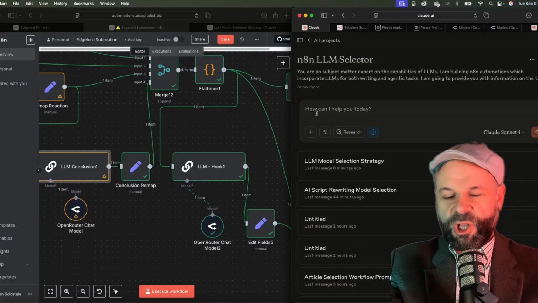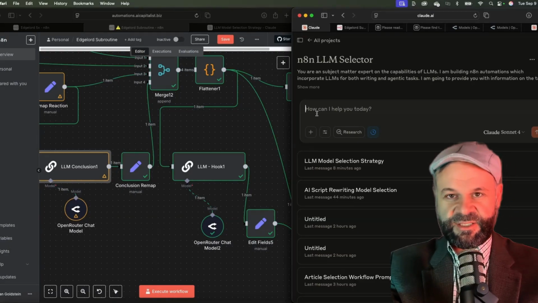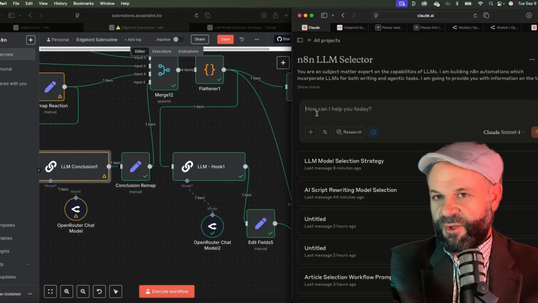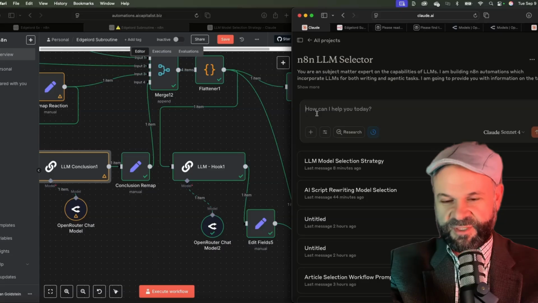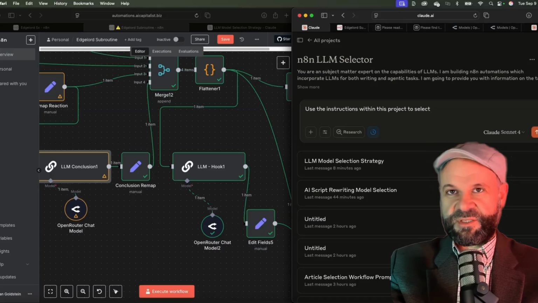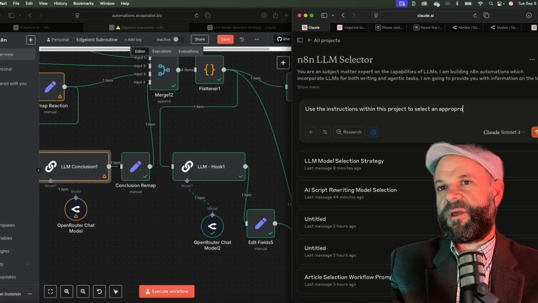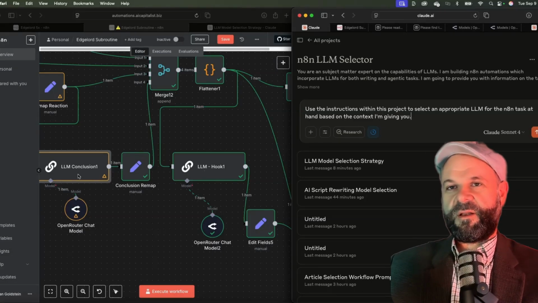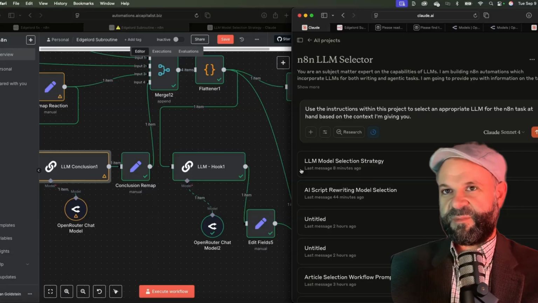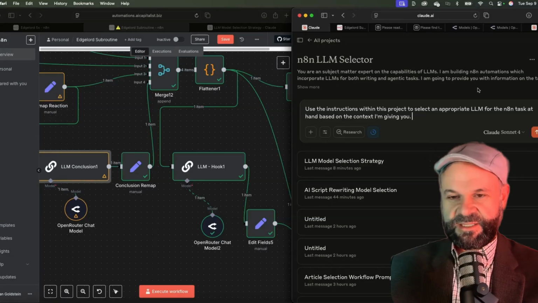So I find with Claude, sometimes I have to specifically tell it to use the instructions within the project, or else it will just go on the fritz and try to solve it itself as if it weren't in a project. So I'm saying use the instructions within this project to select an appropriate LLM for the N8N task at hand based on the context I'm giving you. Here's another shortcoming of Claude. When you paste things into Claude, it tends to put them as separate little items, like context items, instead of making them part of your master prompt here.